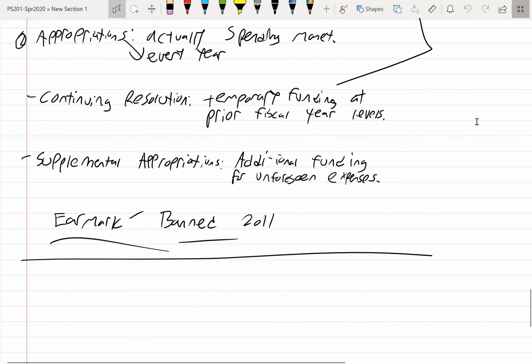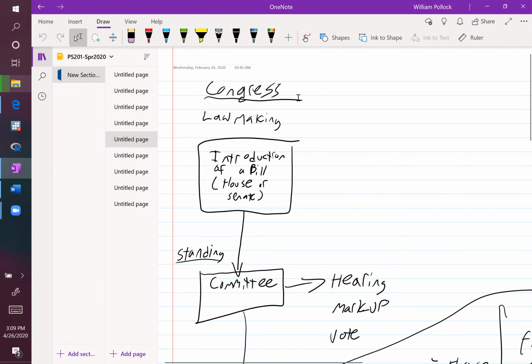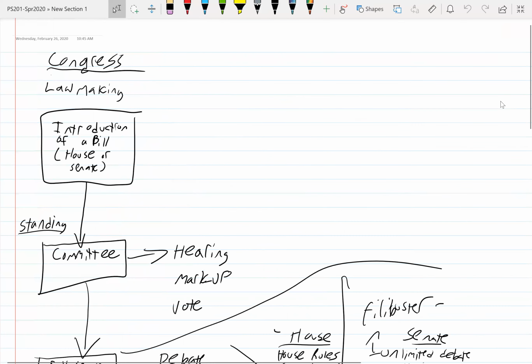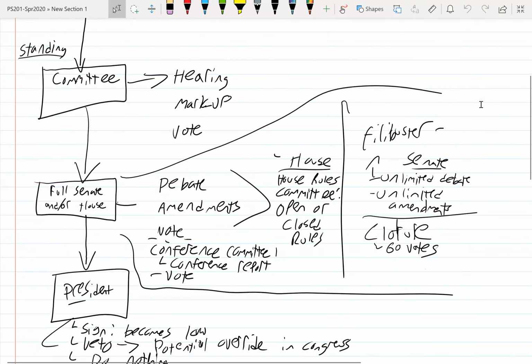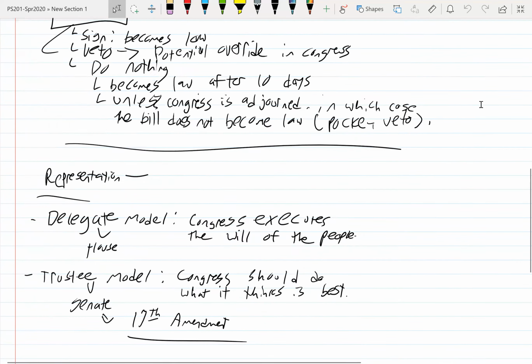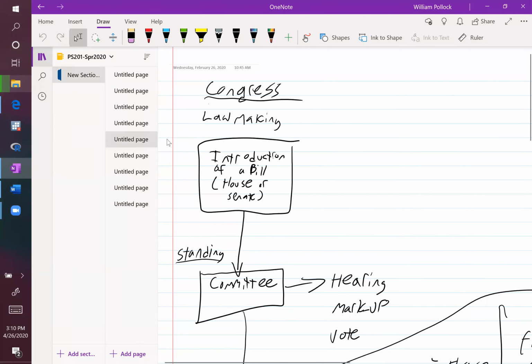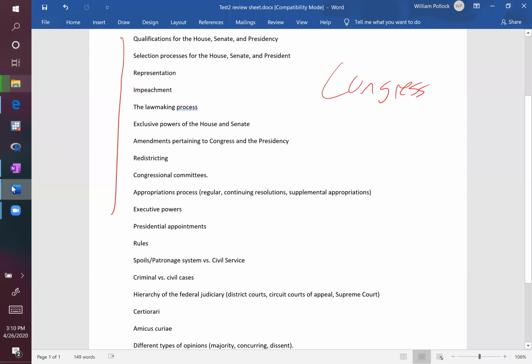Okay, so those are one page of notes. I believe we may have another page on Congress. Lawmaking again. I thought we already had lawmaking, but I think these are just notes that I copied and pasted for some purpose, but yeah, these are the same as the previous page. All right, so there you have it. Those are all the notes on Congress. So if you need them, you have them now.